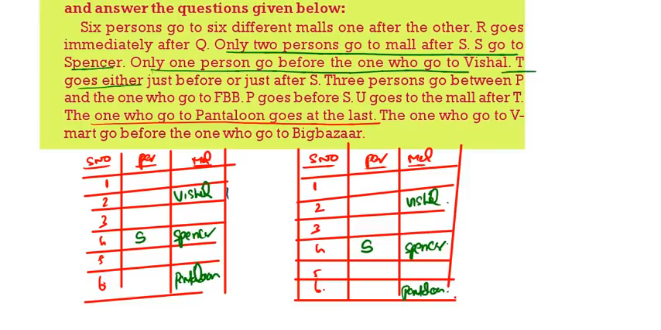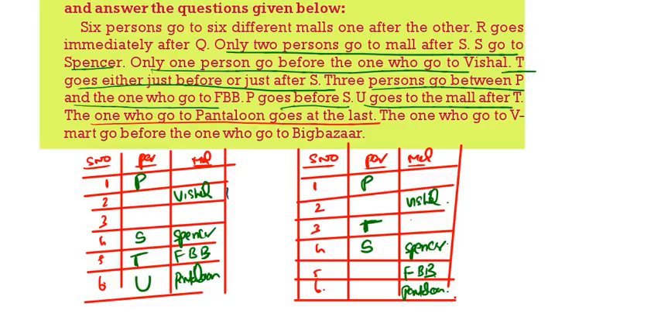T goes just either before S or after S. So here I am taking after, here I am taking before. Then 3 persons are there between P and FBB. P goes before S. Between P and FBB there are 3 persons. So here we take P, then take a 3 gap, and here it will be FBB. Then U goes to the mall after T.